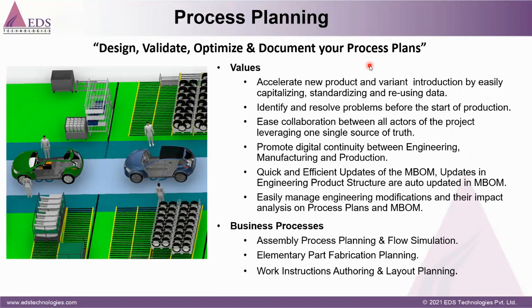We can also do process flow simulation, meaning the whole factory simulation we can plan and process virtually, give instructions to the worker, and plan the layout. If you see the left picture, all this assembly process we can validate in this 3D Experience platform.